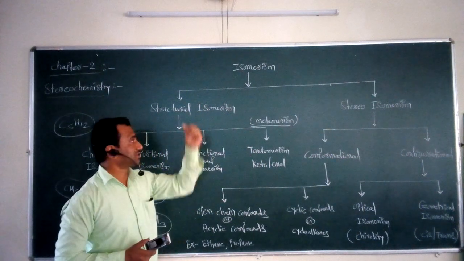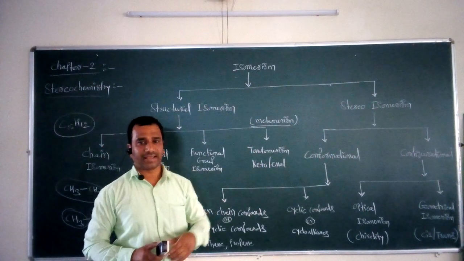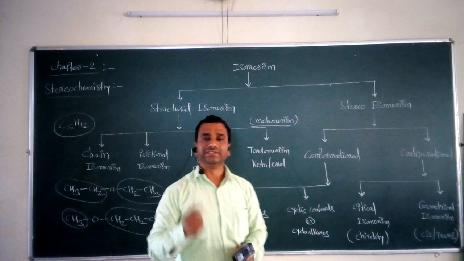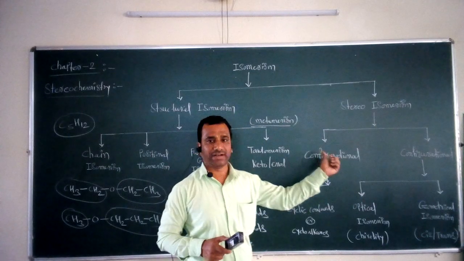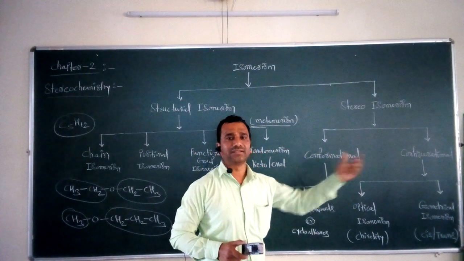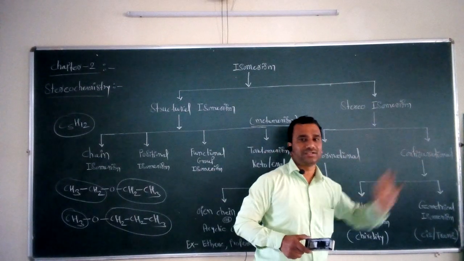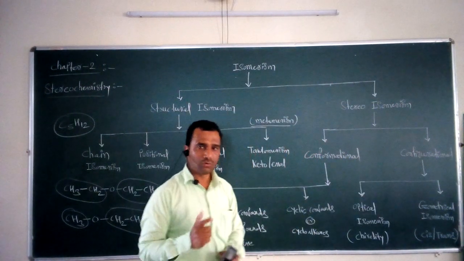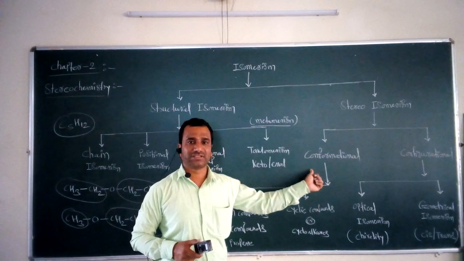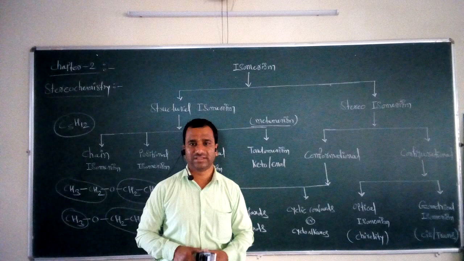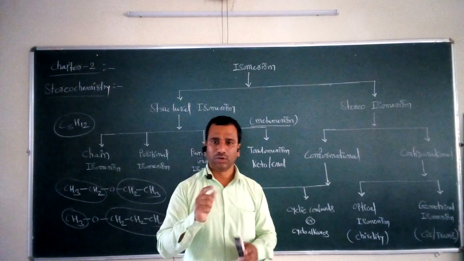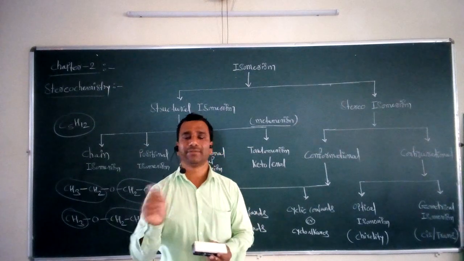Once we study structural isomerism, the second important type of isomerism is called stereoisomerism. Now, this stereoisomerism is further classified into two broad classes. One is called conformational isomerism, and the second is called configurational isomerism. As far as the first type is concerned, conformational isomerism is obtained due to the rotation around the carbon-carbon single bond.